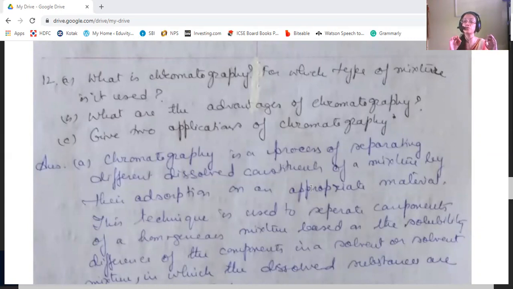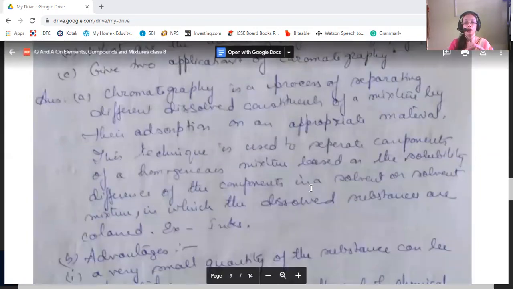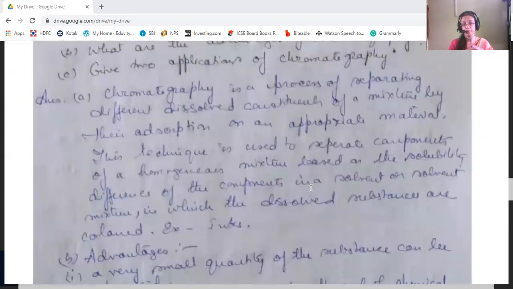This technique is used to separate the components of a homogeneous mixture based on the solubility difference of the components in a solvent or solvent mixture. Okay, in which the dissolved substances are colored. Okay, the dissolved substances are colored, and based on the solubility difference, they can be separated out.